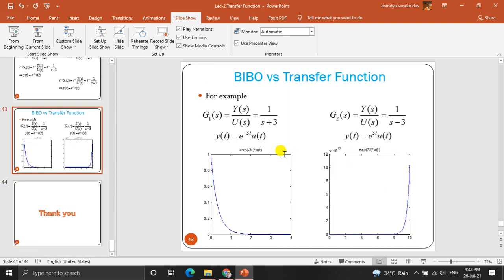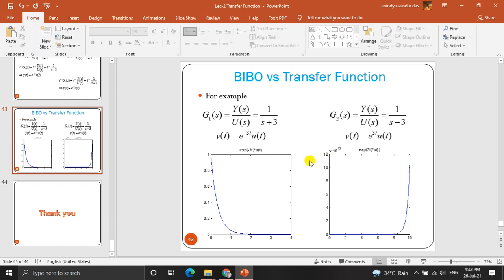In the next lecture I will discuss the block diagram reduction technique. That is, if we have a complicated system, how we can find the transfer function of that complicated system by applying a technique called block diagram reduction.